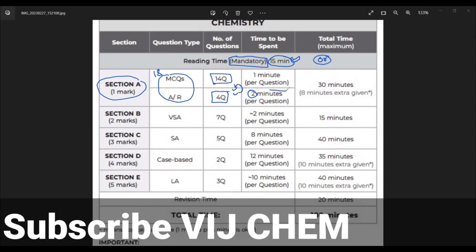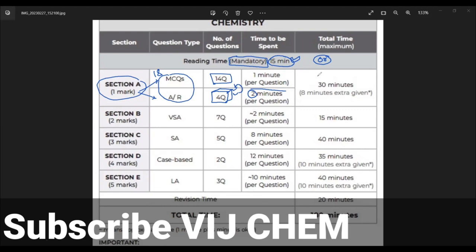Even though it carries equal weightage, 1 mark, as a normal MCQ, you have to spend more time, because this is a mind game. If you spend more time, there are fewer chances of getting 0 marks.